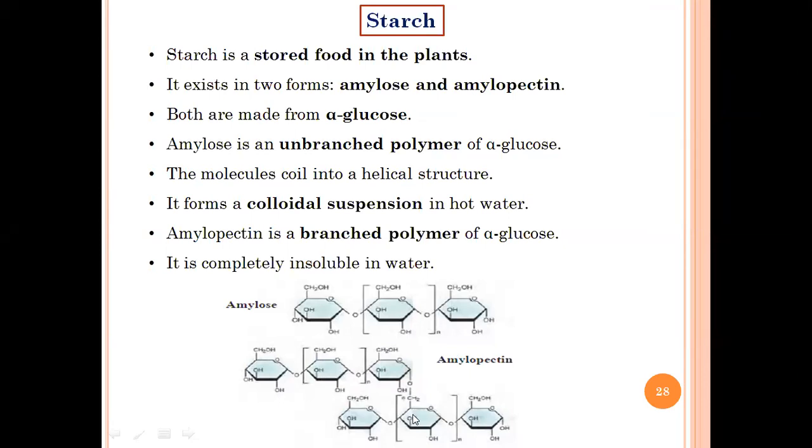Now, when I say 1 to 4 or 1 to 6, what do I mean? Can anyone of you tell me ये 1 to 4 का क्या मतलब होता है? 1 to 6 का क्या मतलब होता है? Yeah, anyone? 1 to 4 मतलब क्या बोल रहा हूँ मैं? Yes, anyone? Even if it's wrong, that's fine. First में. Yeah, Charan. First में attached, first and 4. First and 4 attached.